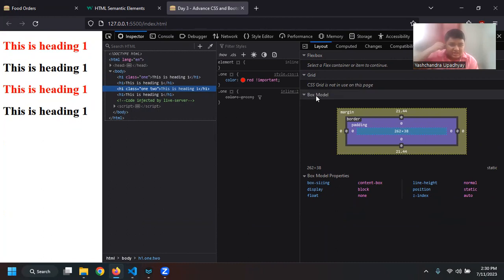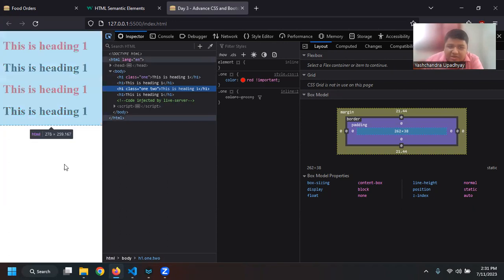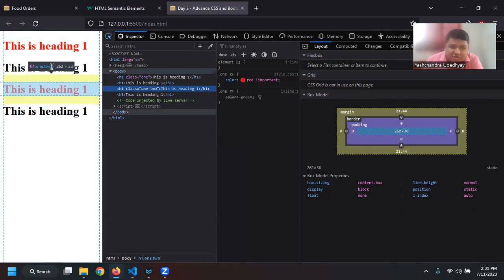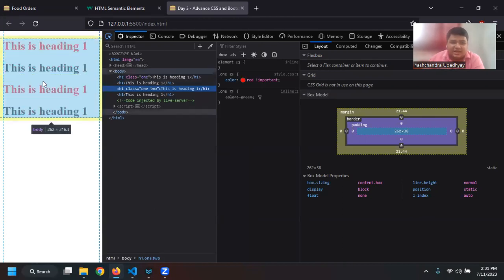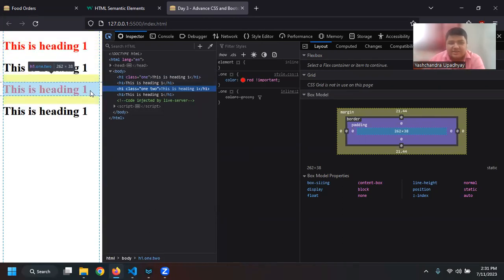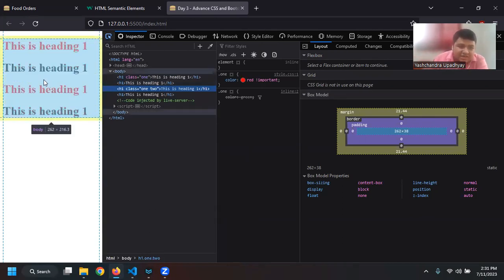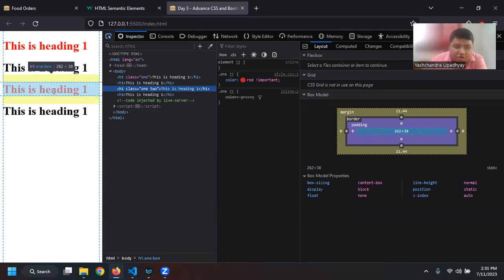The box model applies to every element in HTML. Let us say when we are talking about web development, there is an element. That element will have its own content, right? There will be a padding. If I just click on the pointer icon, now I can pick up any element, right? So if I click on this heading 1, third heading, you can see that it says h1.1.2.